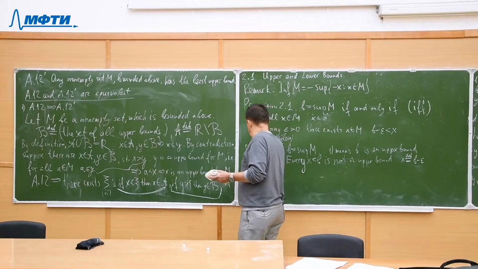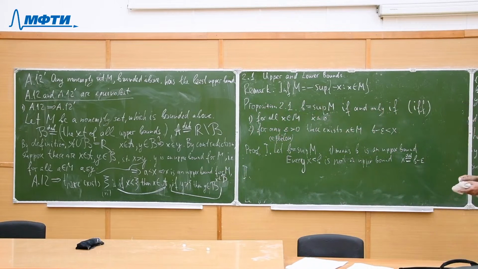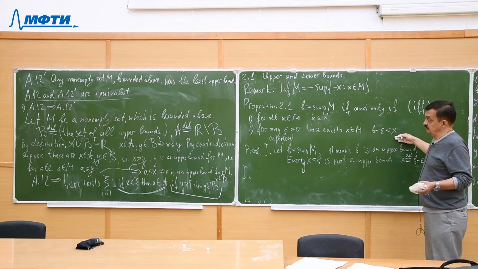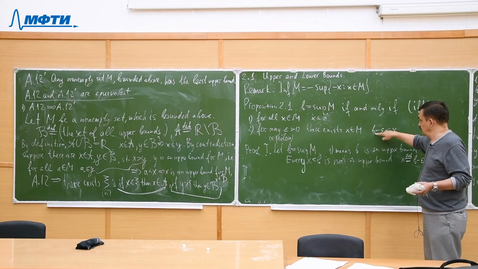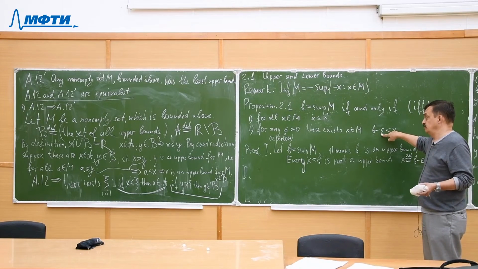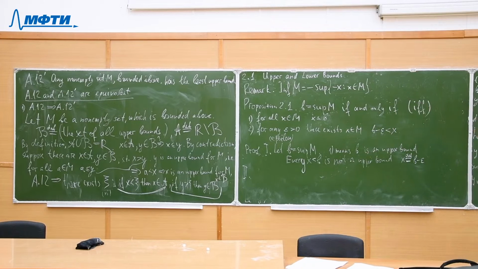And conversely, the first is that B is an upper bound, and the second means that every number which is less than B cannot be an upper bound, hence B is the least upper bound.